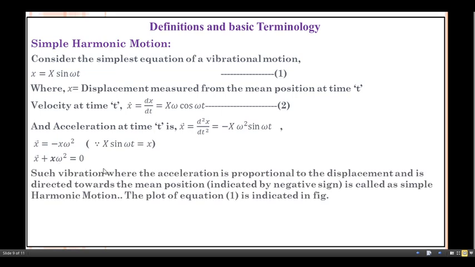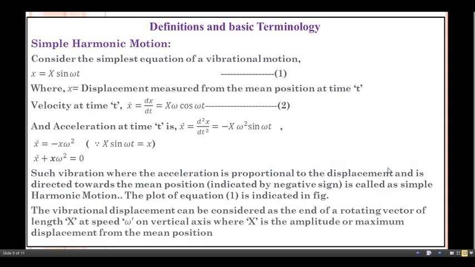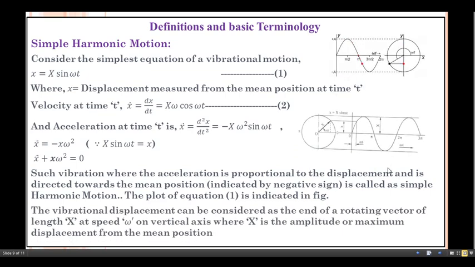Now see the definition for simple harmonic motion. Such vibrations where the acceleration is proportional to the displacement and is directed towards the mean position, indicated by the negative sign. Okay, negative sign with us here is called a simple harmonic motion. The plot of this equation is shown here. Okay, so this equation small x equals to X into sine omega t, this plot already shown here.